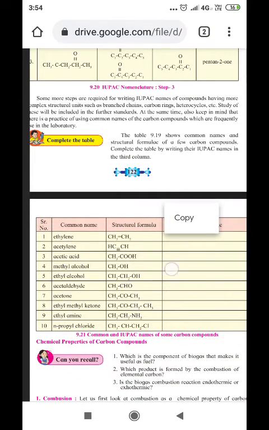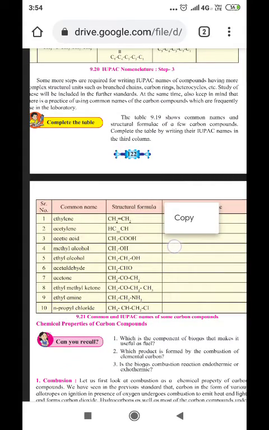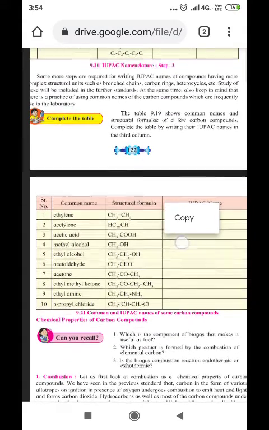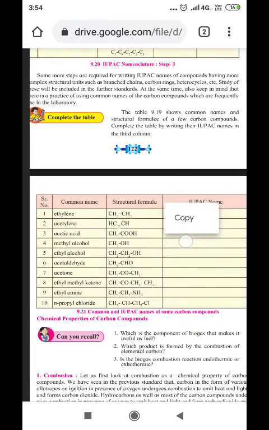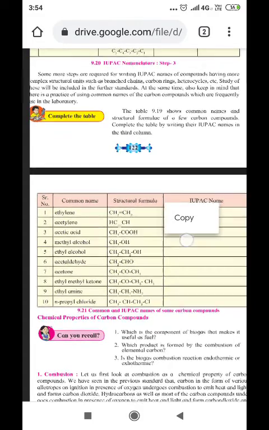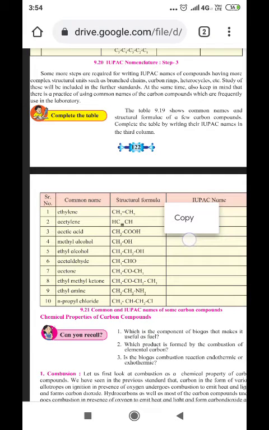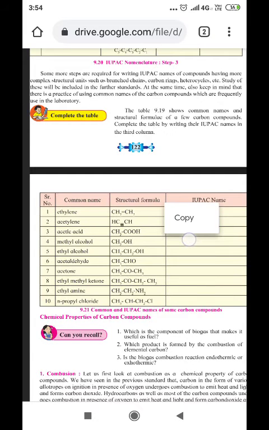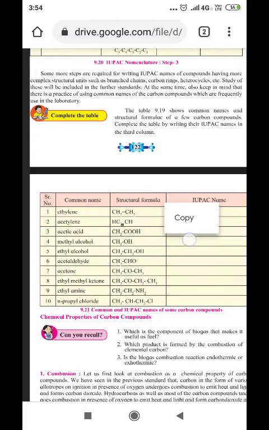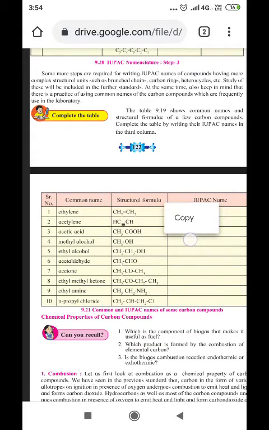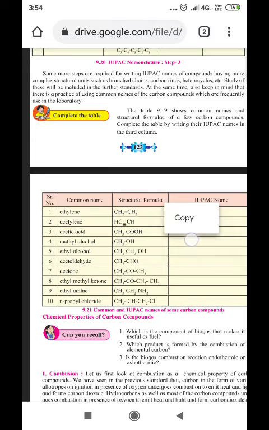Some more steps are required for writing IUPAC names of compounds having more complex structural units such as branch chains, carbon rings, heterocycles, etc. Study of these will be included in the further standards. At the same time, also keep in mind that there is a practice of using common names of the carbon compounds which are frequently used in the laboratory.